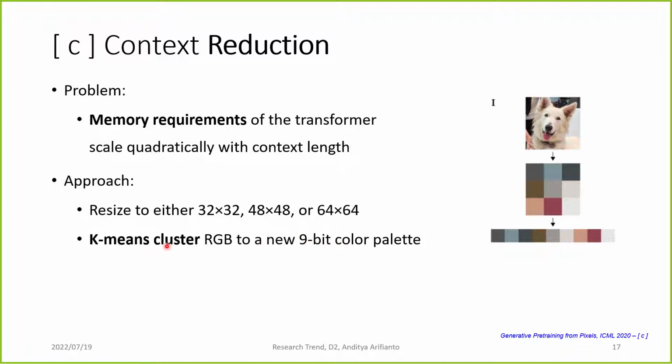So they use K-means clustering to cluster the whole dataset into just a 9-bit color code. And this is before ViT, so this is the way they mitigated the memory requirements.